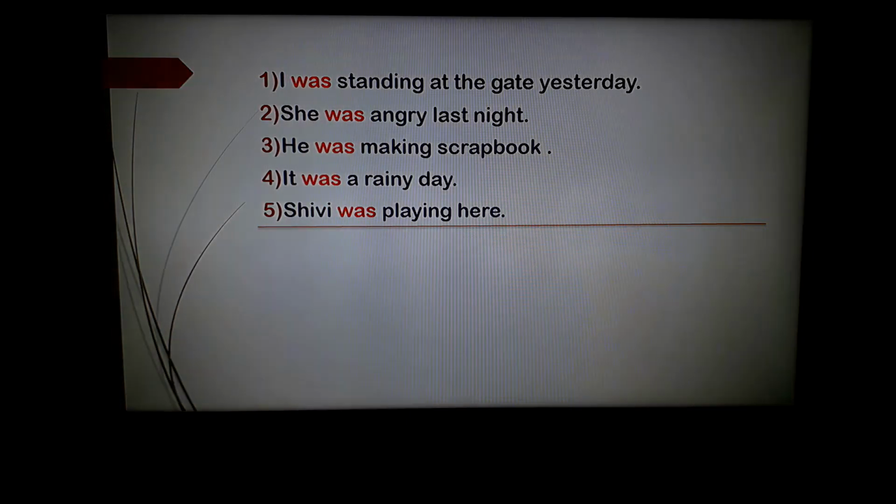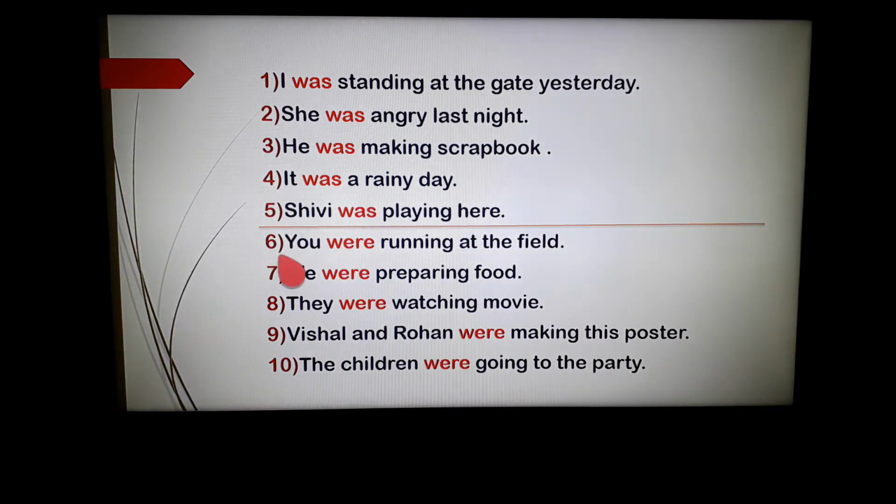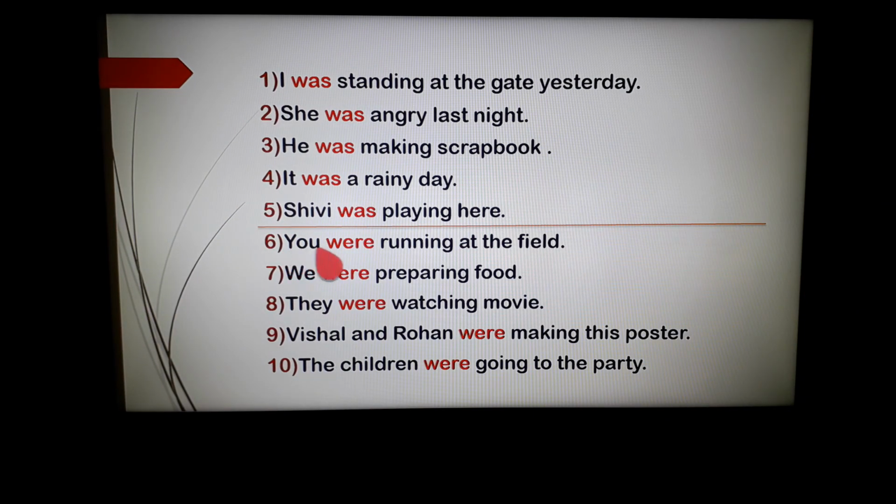Now let's talk about the use of were in the given sentences. Sentence number 6 shows the use of were. You were running at the field. We were preparing food. They were watching movie. Vishal and Rohan were making this poster. The children were going to the party. So in the given sentences you can see we have used were for the plurals, meaning more than one person. When we are talking about more than one person, we write were. You were, we were, they were, Vishal and Rohan were, the children were.